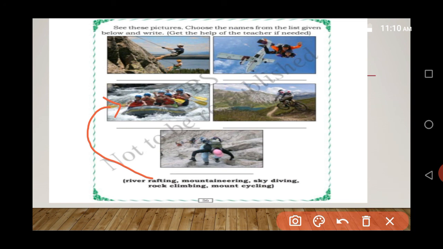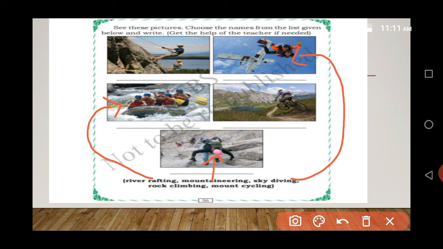Yes, and mountaineering, which one is it? Yes, the person who is climbing the mountain. Okay, skydiving, which one? Yes, the person is jumping from the sky, skydiving.